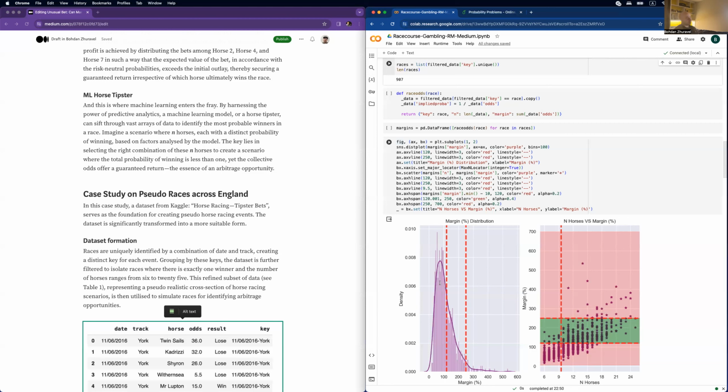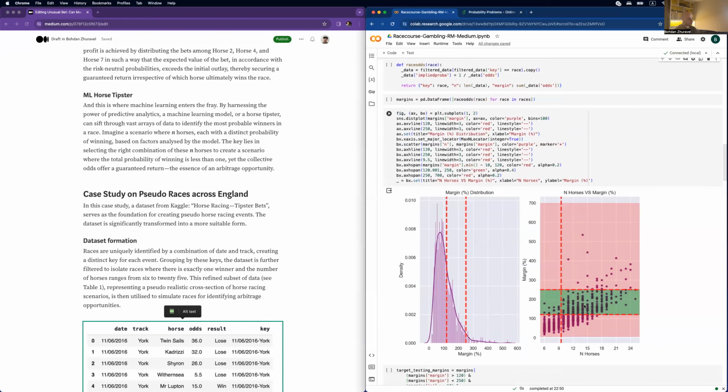This is too much, and the bettor won't obtain anything from this. So I decided to drop this as well, and we are just considering this area, and also I'm considering from 10 horses to 25.